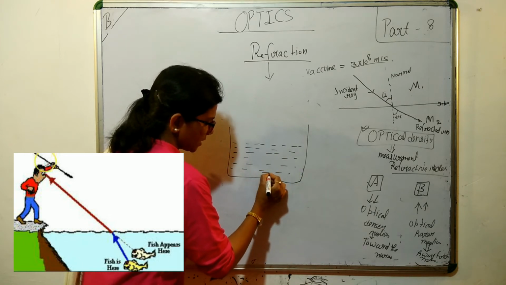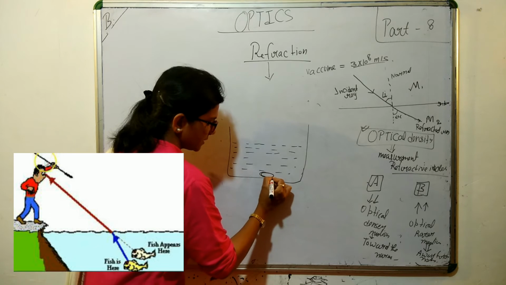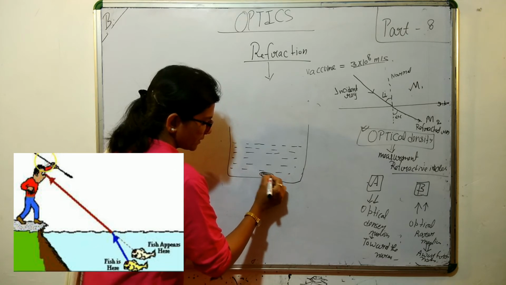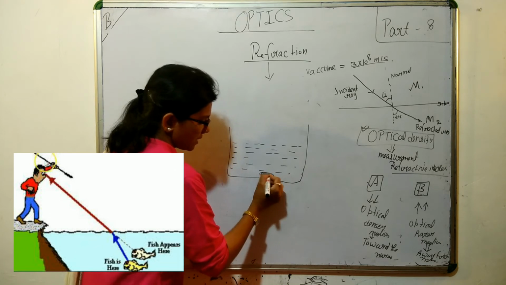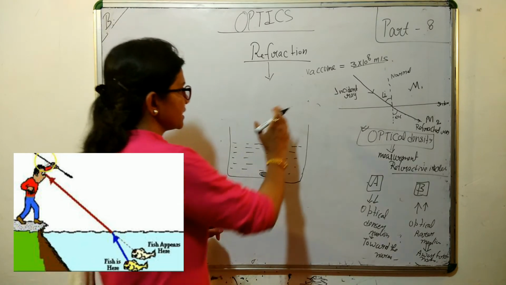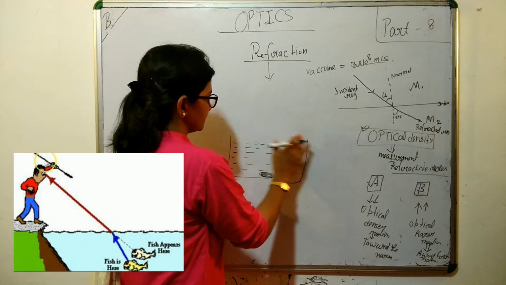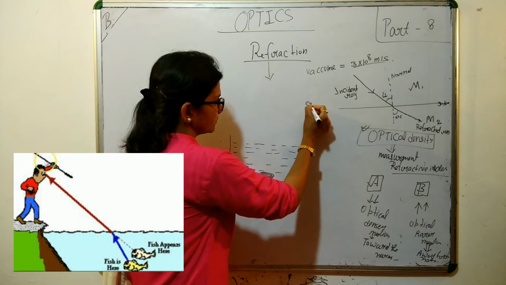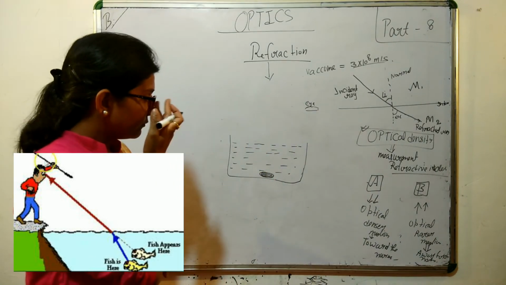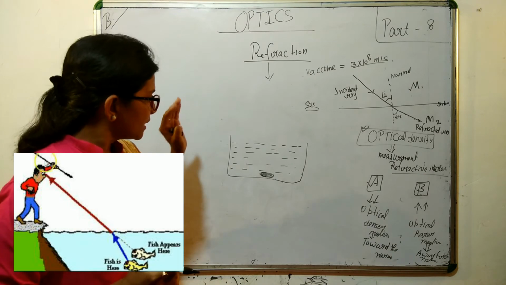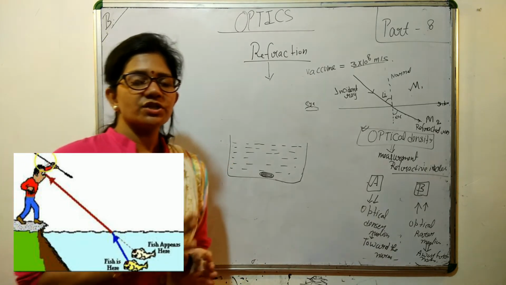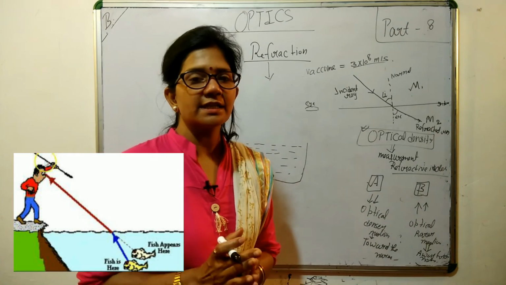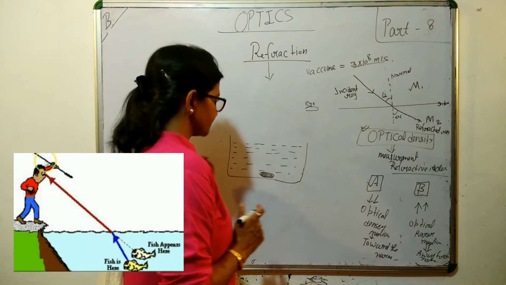There is a coin kept in it, and you want to see it from here. Then what will be its position? What is the position when you see it?